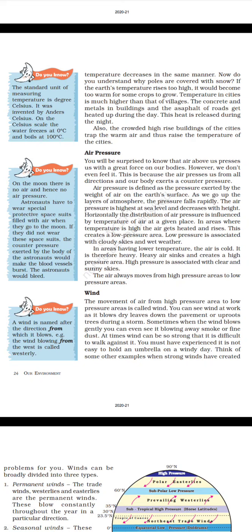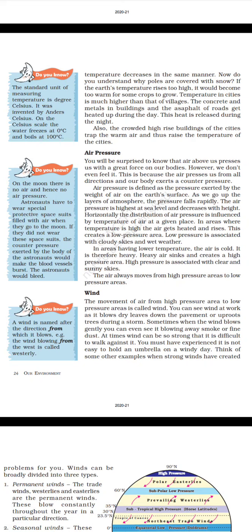Air pressure is defined as the pressure exerted by the weight of air on the Earth's surface. As we go up the layers of atmosphere, the pressure falls rapidly. The air pressure is highest at sea level and decreases with height. Horizontally, the distribution of air pressure is influenced by temperature of air at a given place. In areas where temperature is high, the air gets heated and rises. This creates a low pressure area.